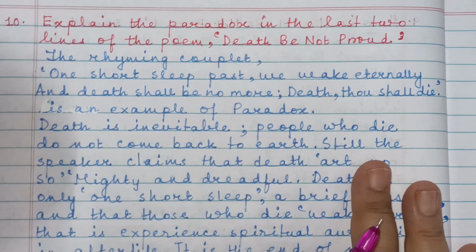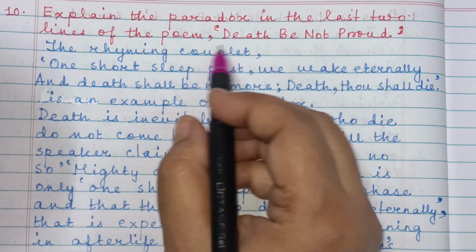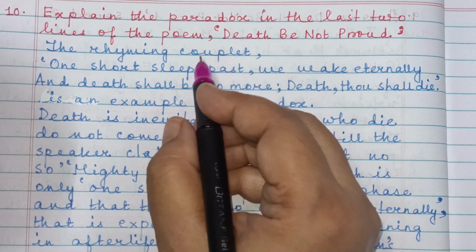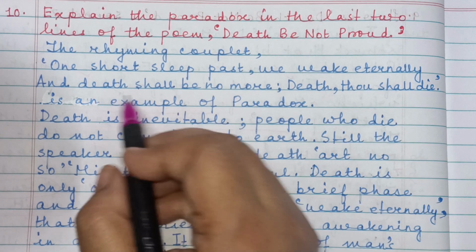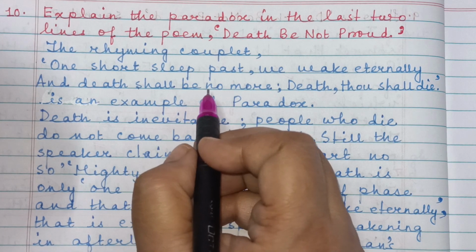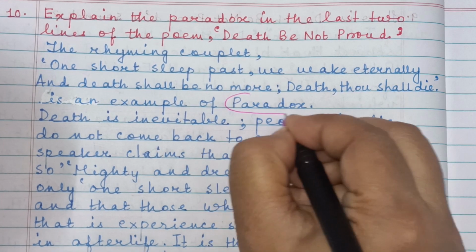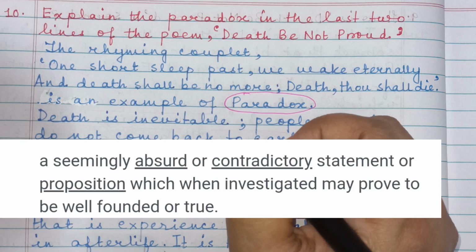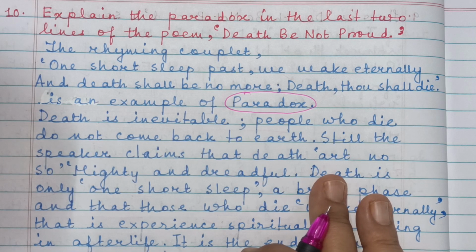Question number 10. Explain the paradox in the last two lines of the poem. "Death, be not proud," the rhyming couplet: "One short sleep past, we wake eternally, and death shall be no more; Death, thou shalt die" is an example of paradox. What is a paradox? See, the definition is there on the screen. Juxtaposition of contradictory terms or concepts.